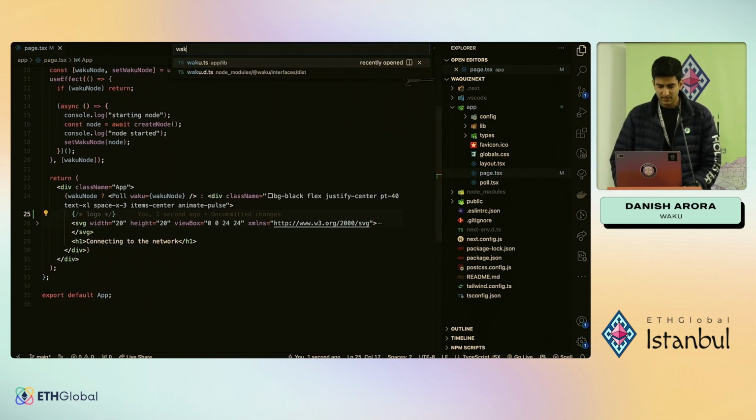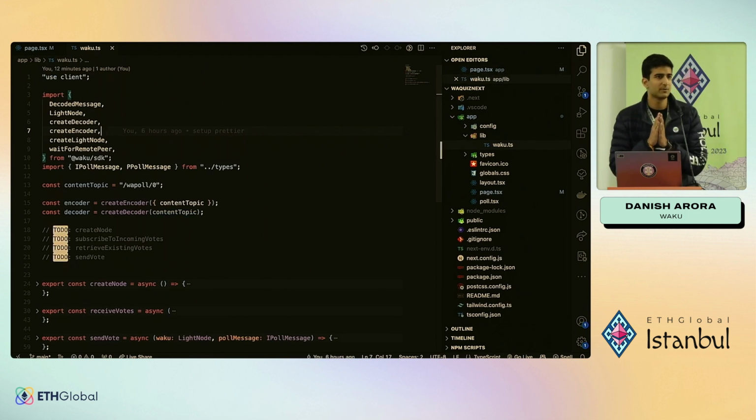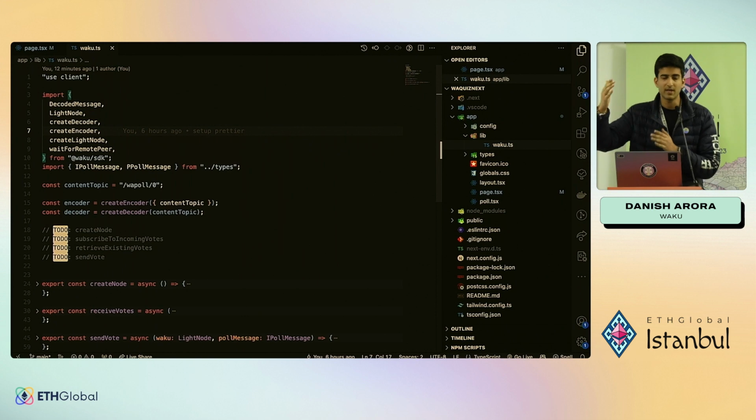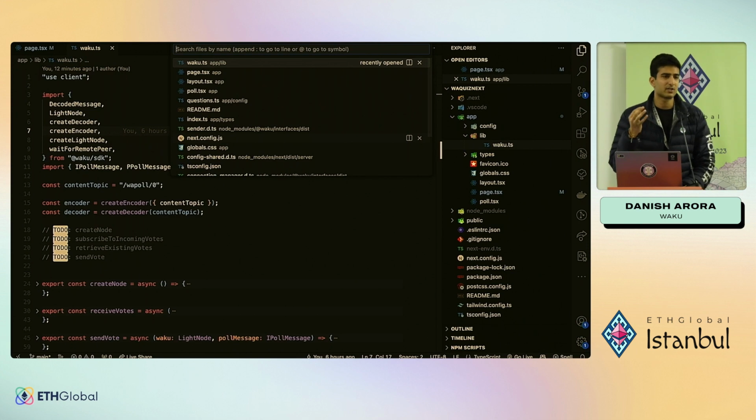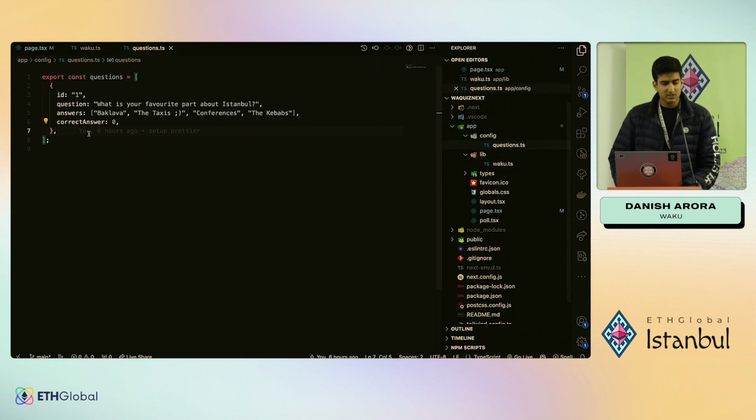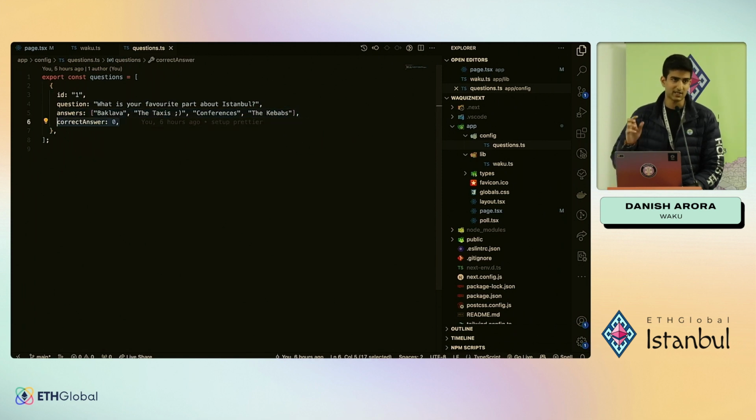What is going to be interesting here is four things. We're going to keep it very simple. What do we want? We want to have a node. We want to be able to connect to the network. We want to send messages into the network and receive messages from the network. Now, what is this message, right? Let's start with defining the structure of the message. We say we have a question with four options as its answers. So we want to propagate knowledge about the question. The question is of, let's say, a structure. It has an ID, which can be unique, the question itself, which is a string, the possible answers, and the correct answer.